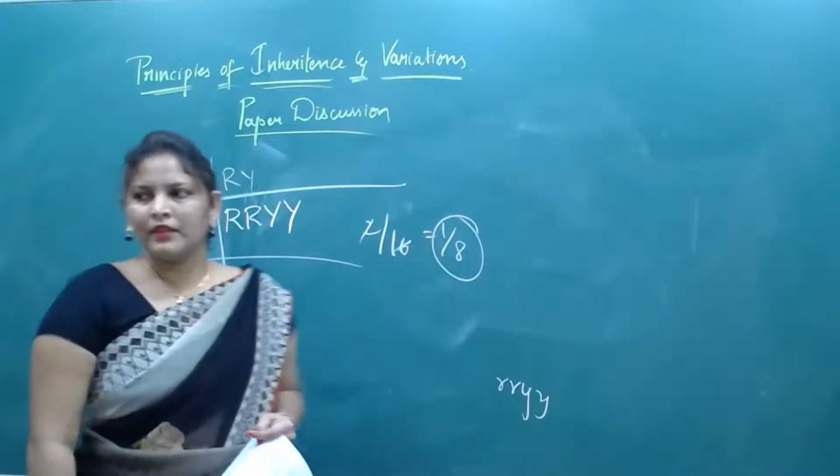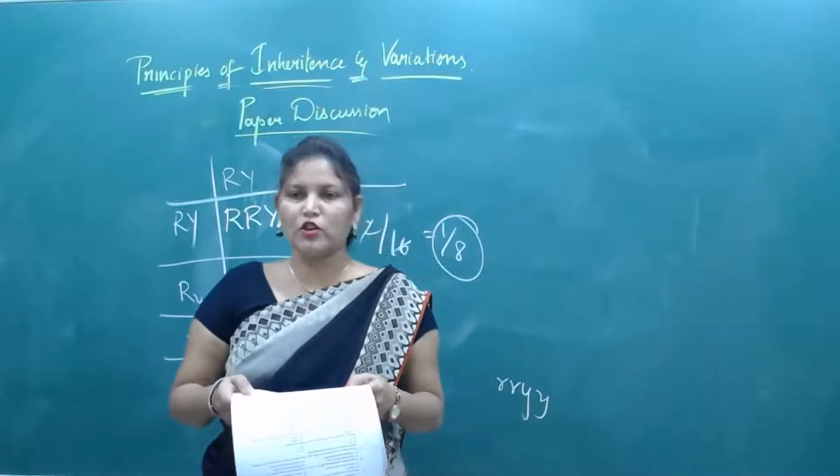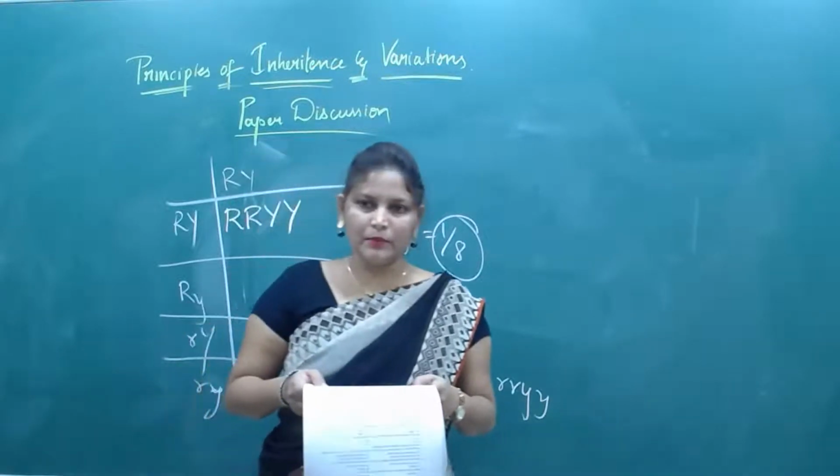Done? Is that clear? So how many here? Pure homozygous offspring are 1/8. Puja, done?